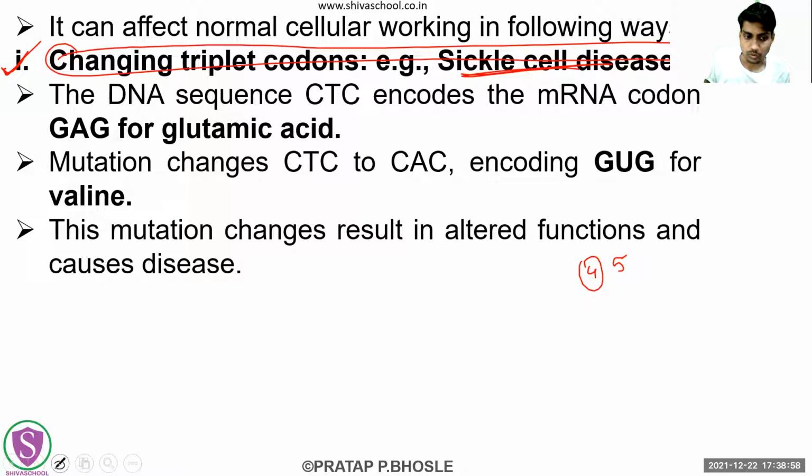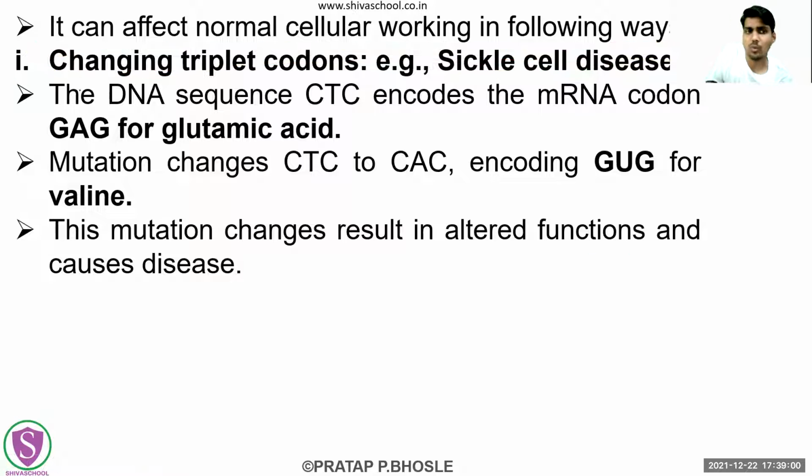Changing the triplet codons. What is happening because of the missense mutation is that the triplet codon has been changed. The disease which is because of this is sickle cell disease. This is very important. We have seen sickle cell anemia in detail. Should we write the details of sickle cell anemia here? In those 2 pages you will not get any space, because sickle cell anemia alone would take more than 4 pages to write.